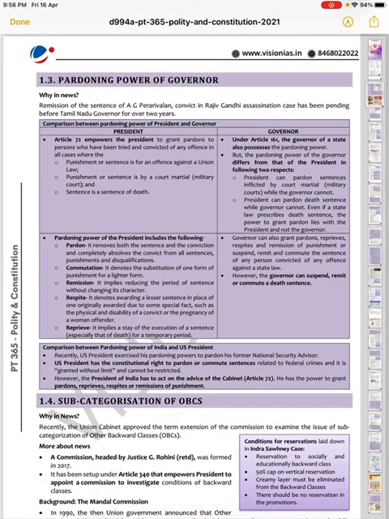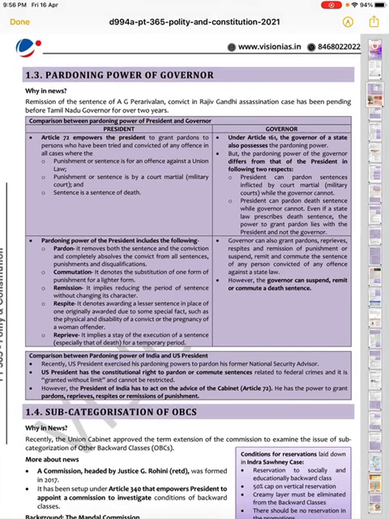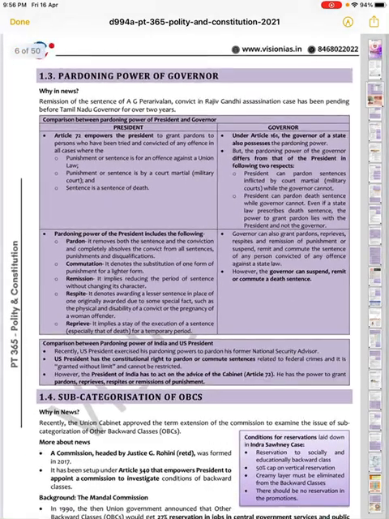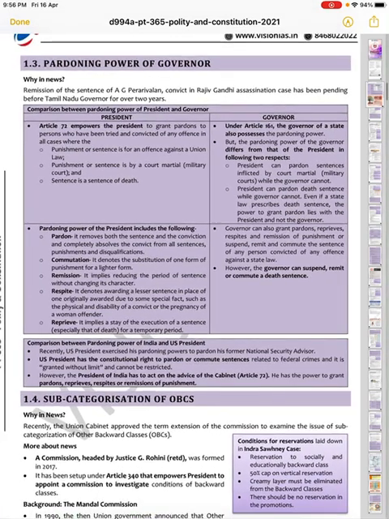Okay, so now in this lecture, we are again continuing with our Polity PD 365 and Constitution, and there is a point 3, that is pardoning power of governor. So why is it in the news? Basically, the remission of sentence of AG Perarivalan, convict in the Rajiv Gandhi assassination case, has been pending before the Tamil Nadu government for over 2 years.